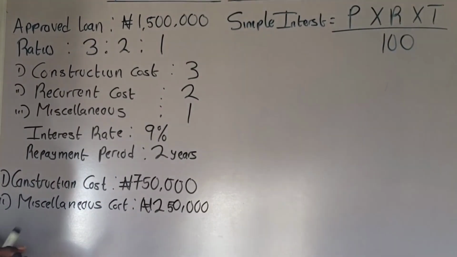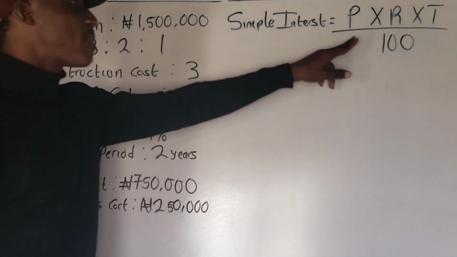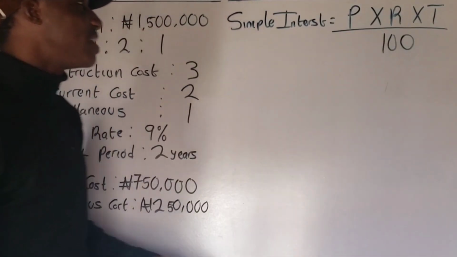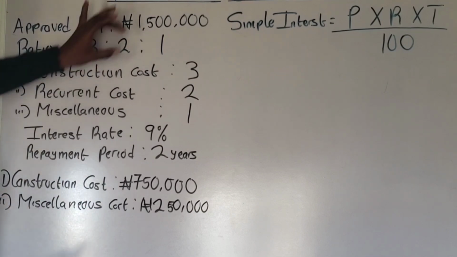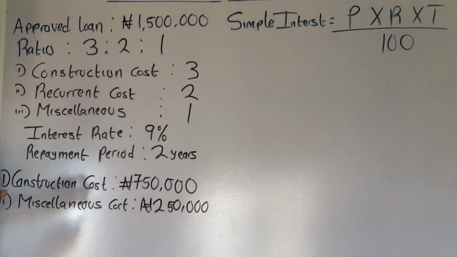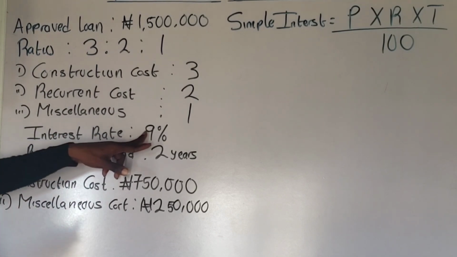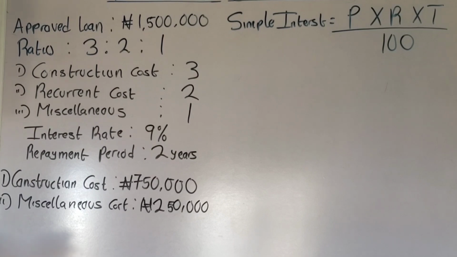Okay, so simple interest is equal to principal times rate times time all over 100. The principal is the amount that you borrowed, that is 1.5 million naira. The rate has been given as 9, and the time is the repayment period, that is 2 years. Do you understand? So I need to calculate the interest.